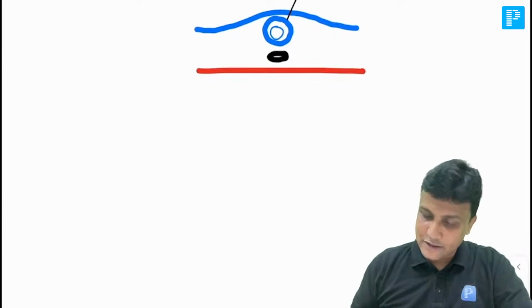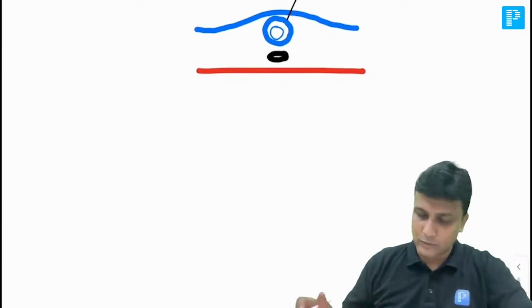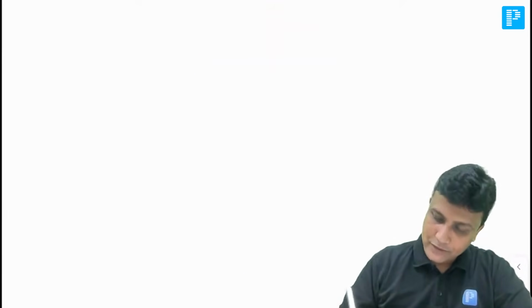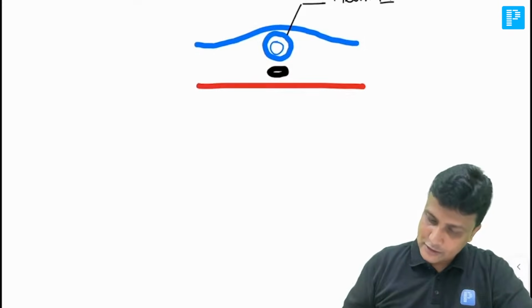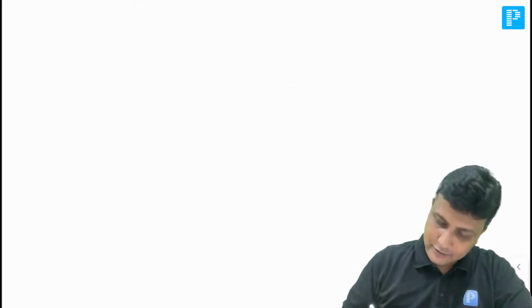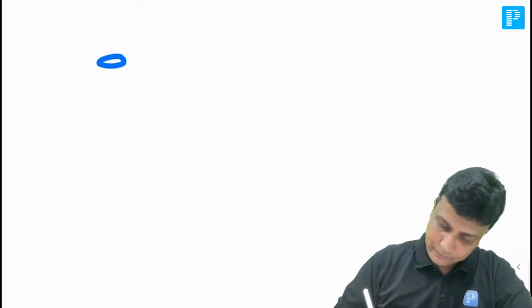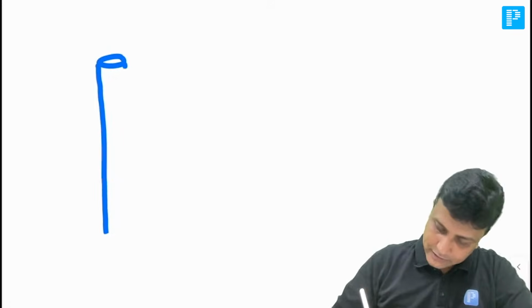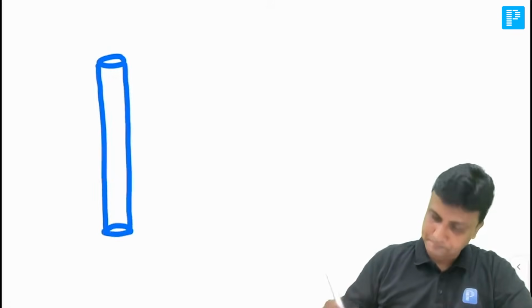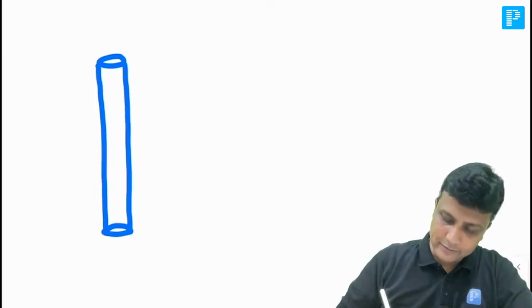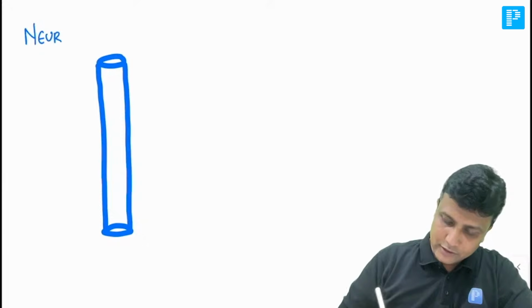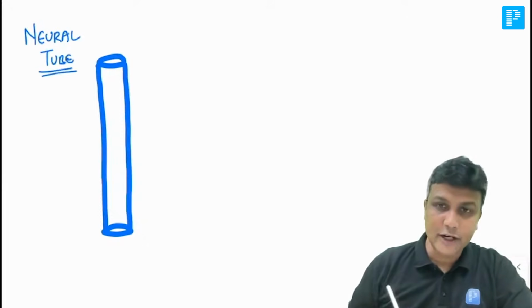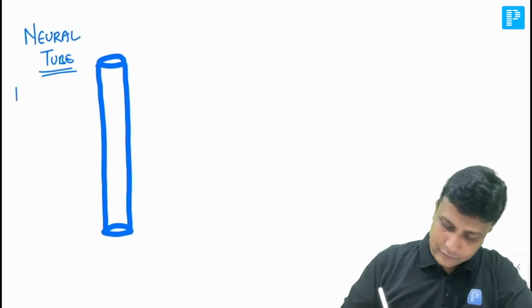So now let us draw this diagram in our simple manner. Let's go, this diagram that you can see is in transverse section. Continue the diagram along with me. Let's make this neural tube vertical right now. This is like our diagram, sir. So suppose this one will be the neural tube here. If this is the neural tube here, what are the derivatives of the neural tube, sir? What is derived from the neural tube?